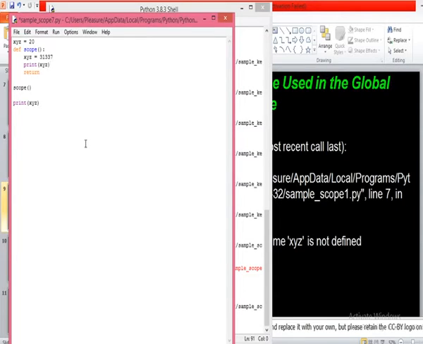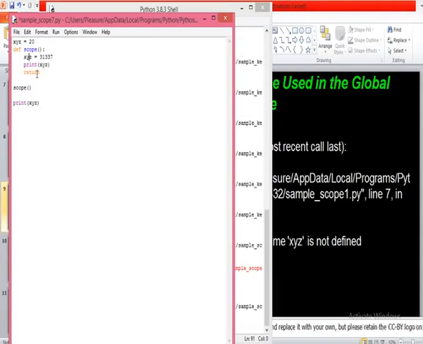See, first this function will be called. It comes to this definition, and xyz will be initialized to 31337, which is the local variable of the function. Then the print function will execute and print the value of xyz, that is 31,337.